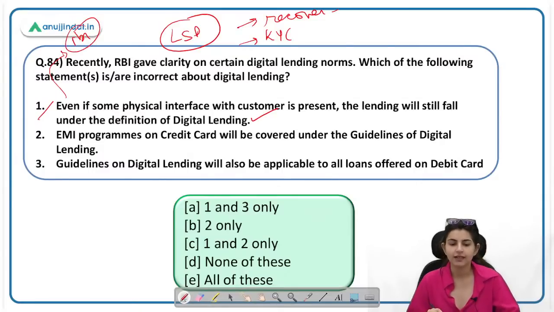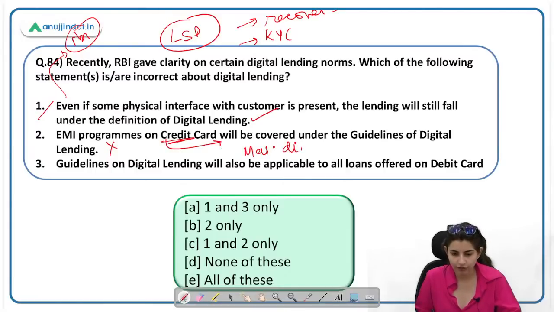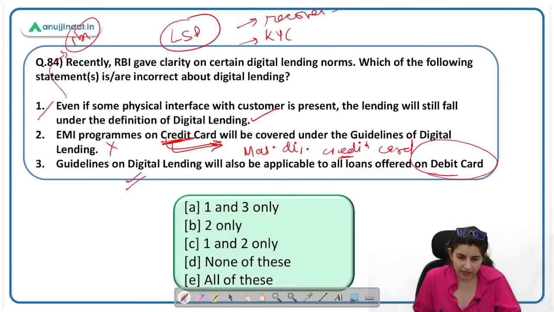EMI programs on credit card will be covered under the guidelines of digital lending. This statement is incorrect. So EMI programs, जो credit card के EMI programs है, this fall under the master directions of credit card. तो आप ये ऐसे याद कर सकते हो, EMI programs on credit card under master direction of credit card. Guidelines of digital lending will also be applicable to all loans offered on debit card. So debit card पे जो loans हैं, उन पे guidelines of digital lending लगेगी या master direction of credit card. This will be guidelines on digital lending. This is a correct statement. First and 3 are correct here, and you have to find out the incorrect statement. 2 only will be the right answer, B.